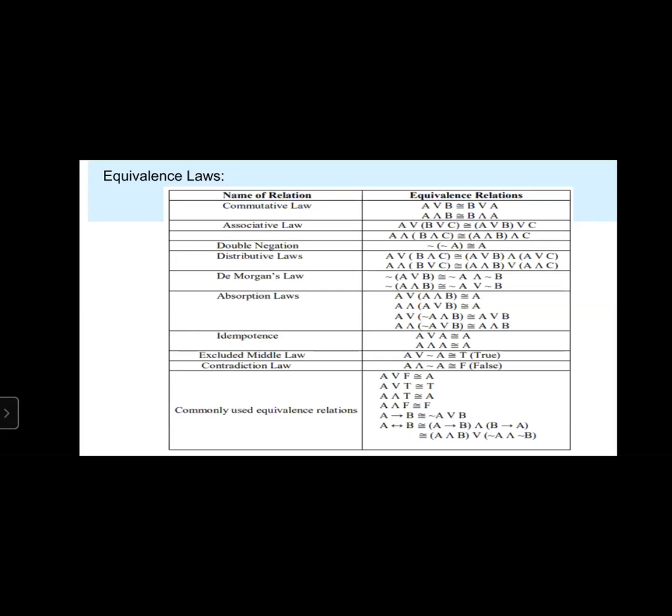Associative law: A or B, or C, is equal to A, or B or C. A and B and C is equal to A and B and C. Double negation law: negate of negate A is equal to A.